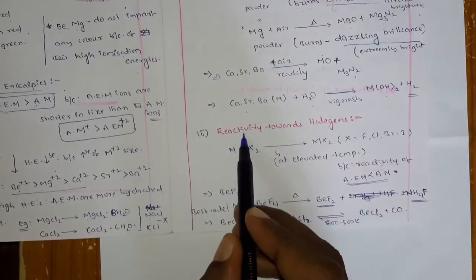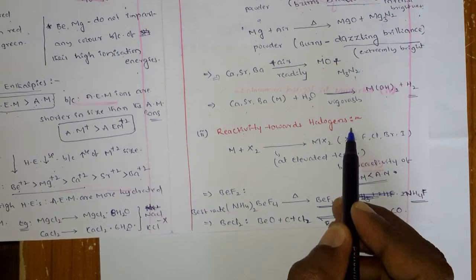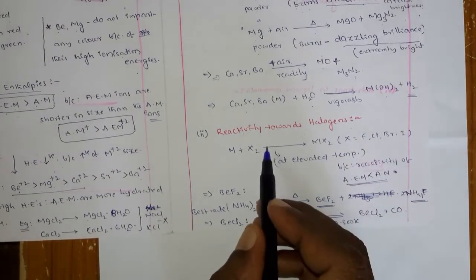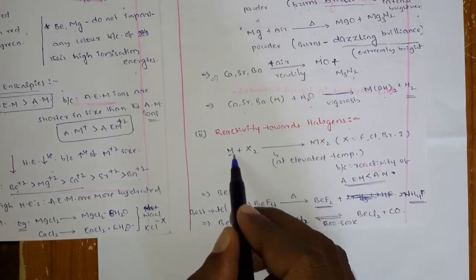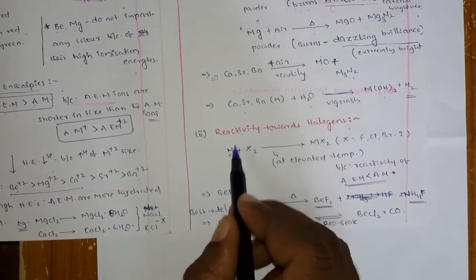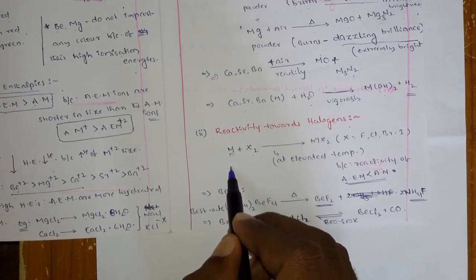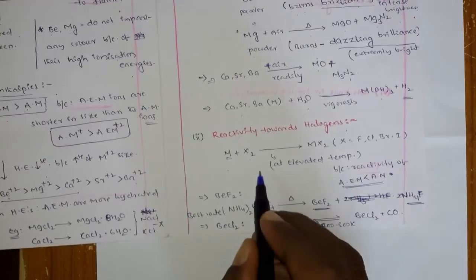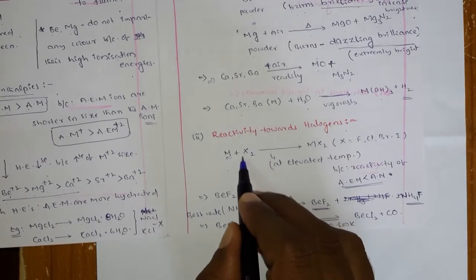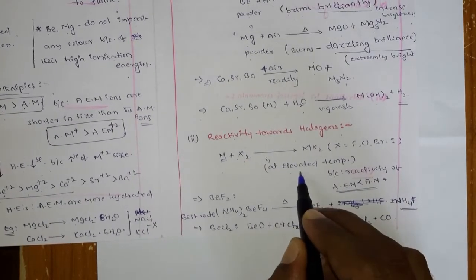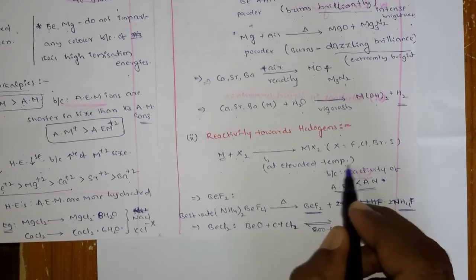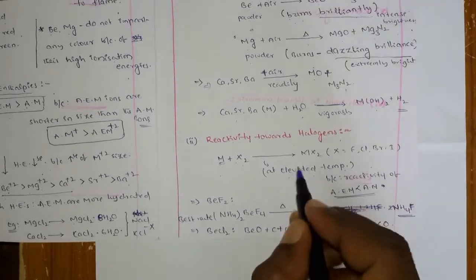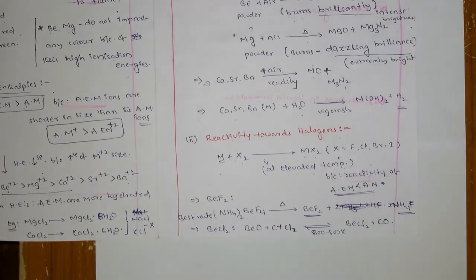Next we can see the reactivity towards the halogens. Generally the reactivity of these alkaline earth metals is a little less than the alkali metals, so when they react with the halogens they need elevated temperatures and form the MX2 type.